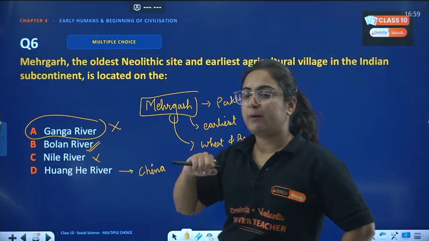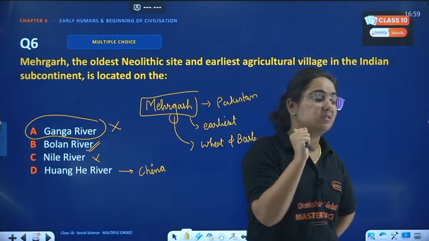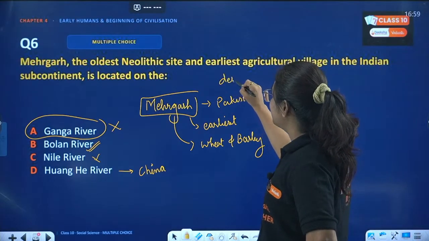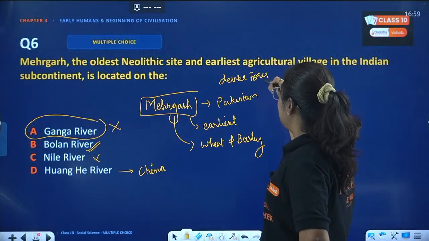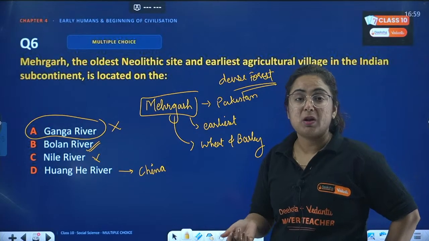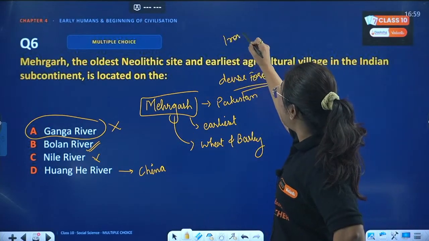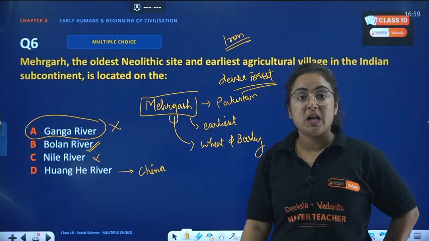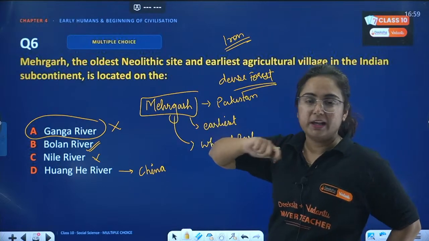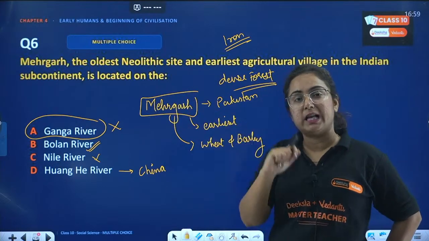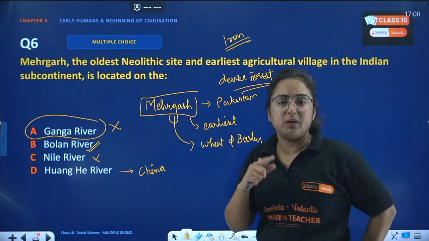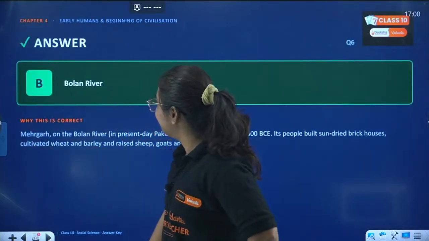Acha, one more thing I want to tell you, beta: the earliest settlements of India were not near the Ganga River, because it consisted of dense forest, and it was quite impossible to clear those dense forests to make a settlement. But later, with the discovery of iron, when iron tools were made during the Rig Vedic and later Vedic period, the Ganga region was cleared with the help of iron, and then settlements were found there. So this is something we should know before answering anything as A.